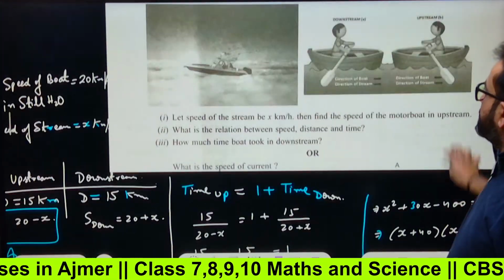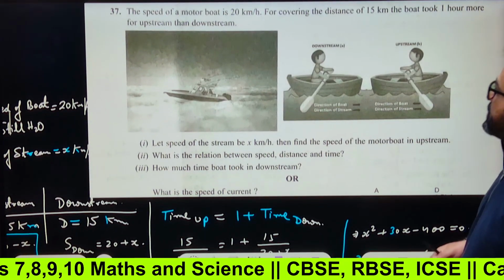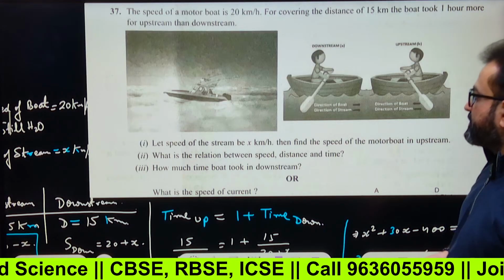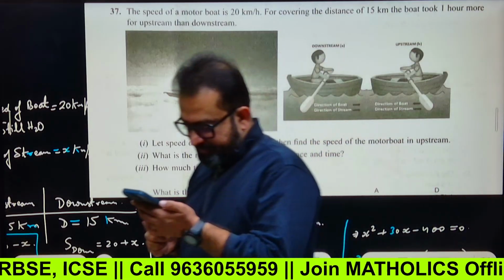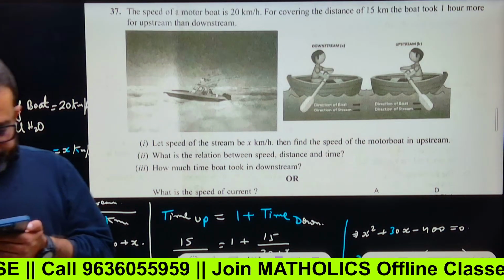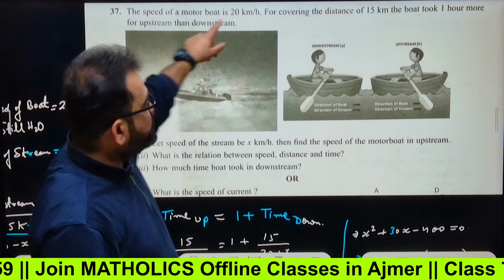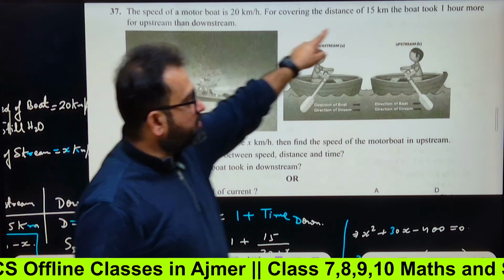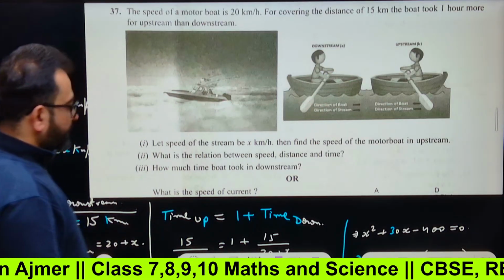Okay, simple part. Next, upstream, downstream questions, right? The speed of a motorboat is 20 km per hour. For covering the distance of 15 km, the boat took 1 hour more for upstream than downstream. Now you have to solve the upstream and downstream complete word problem. Motorboat speed is given. For covering the distance of 15 km, total distance given 15 km. The boat took 1 hour more for upstream than downstream.